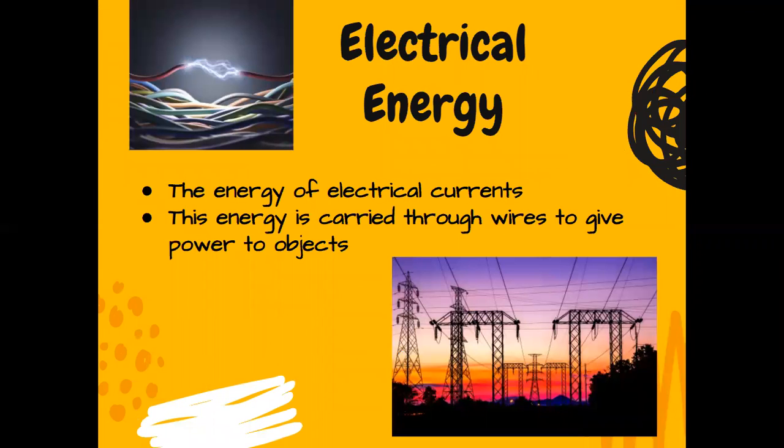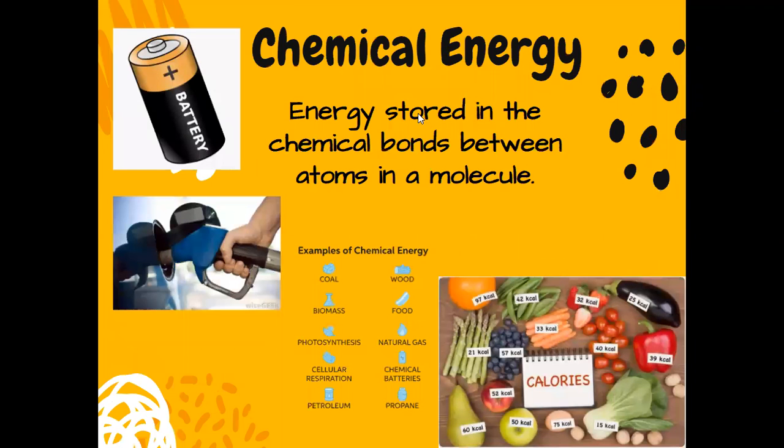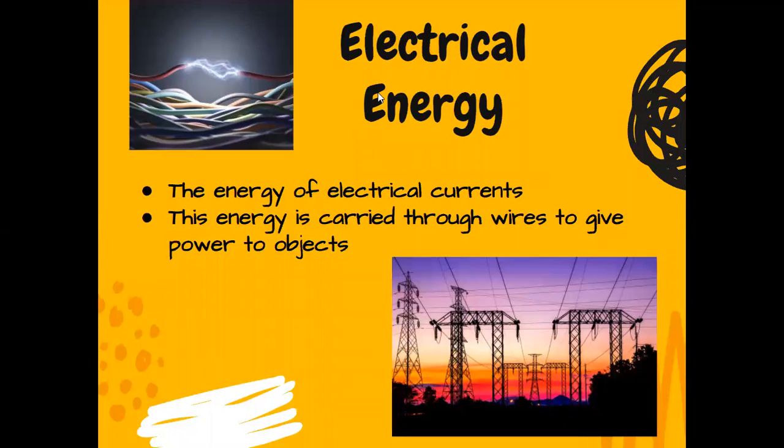Electrical energy. This is energy of electrical currents. It deals with the electrons in atoms moving from one place to another. This energy is carried through wires to give power to objects. Now, don't get confused right here. When this battery is just sitting on a shelf, or it's even sitting in a toy or a remote control, not doing anything, that's chemical energy. Once you start using it, then it turns into electrical energy.